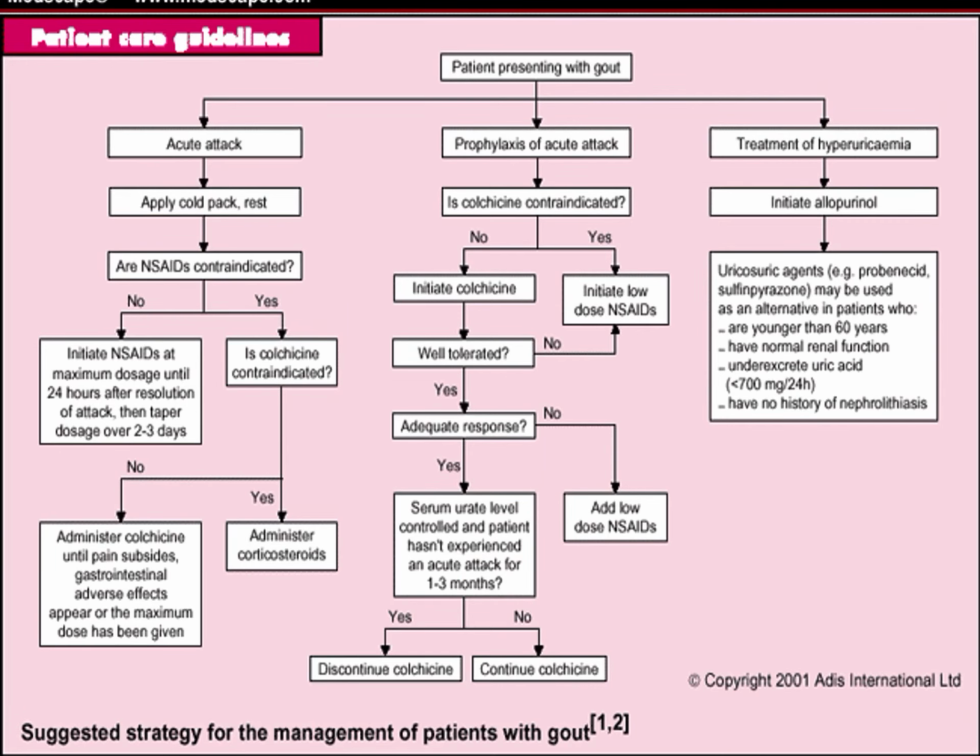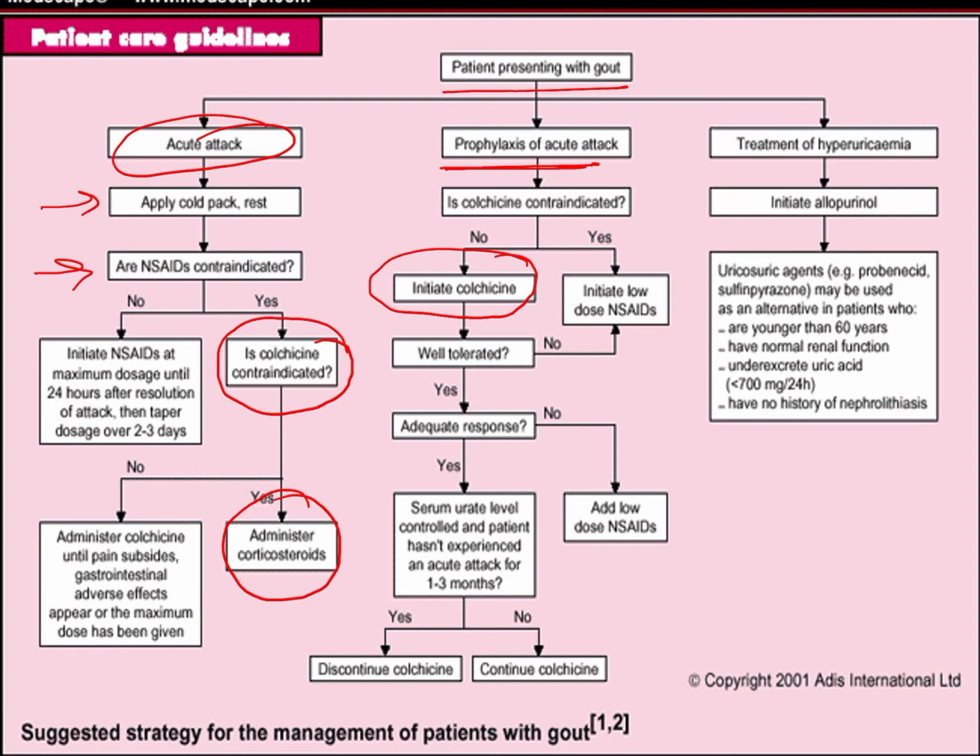Now this is another simplified version. The patient presents to us with gout. If it is an acute attack, we apply a cold pack, we go for the NSAID. If NSAIDs are contraindicated, we go for the steroids or colchicine. So in the prophylaxis of acute attack, we go for the colchicine. If the colchicine is contraindicated, we can go for the NSAIDs. So we have 2 options here for prophylaxis, and we have 3 options of NSAID, colchicine and the steroid for the acute attack.